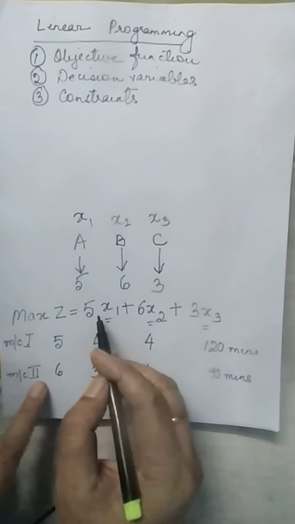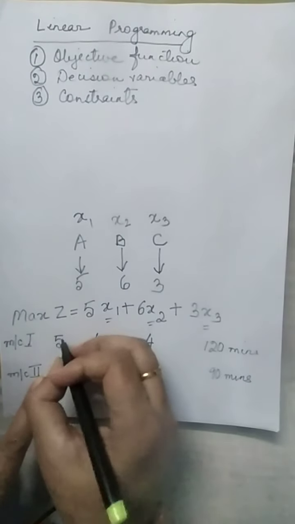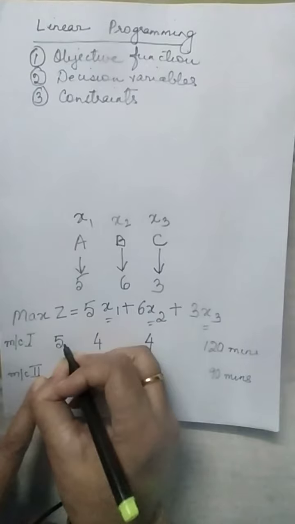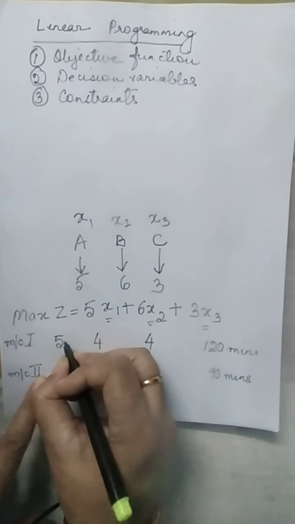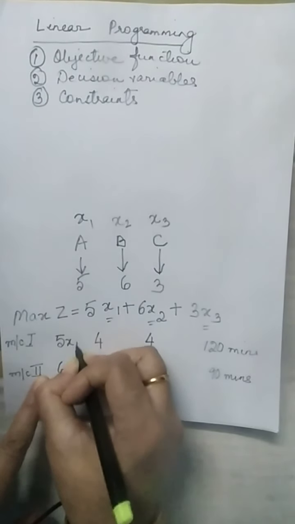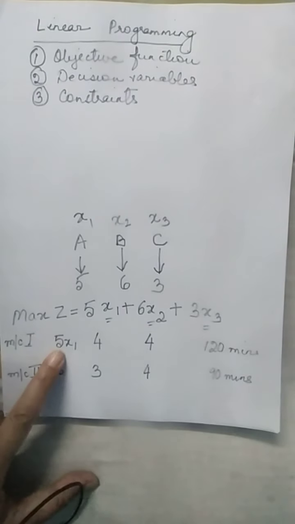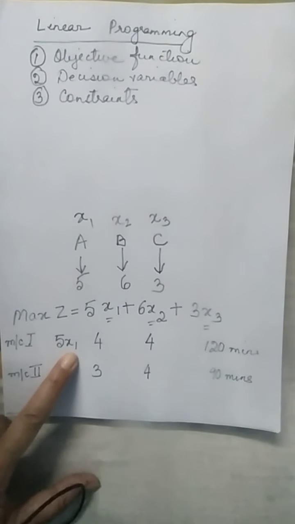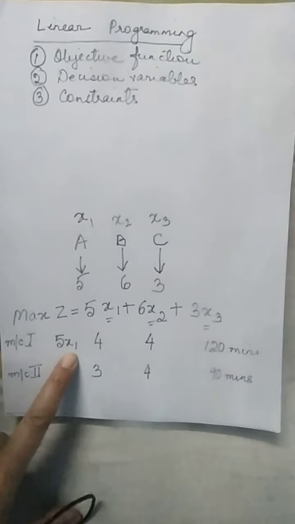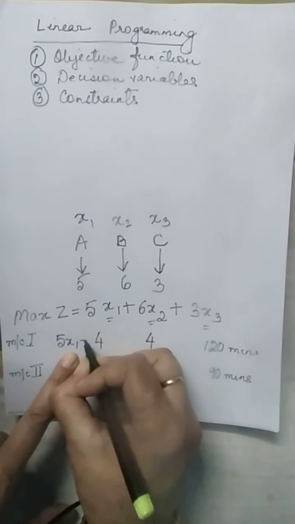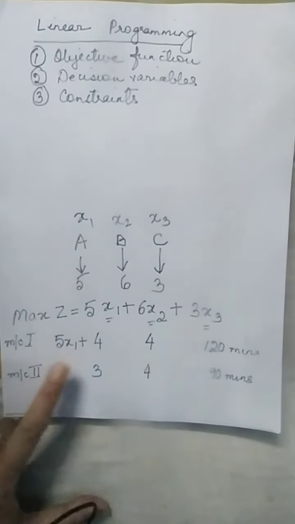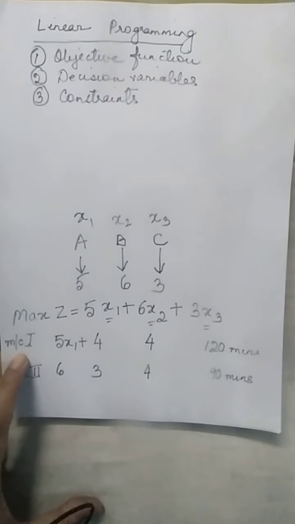Now, I am manufacturing x1 units of A. So, time taken on machine 1 by A is 5 into x1. Every unit will require 5 minutes and x1 units are manufactured. So 5x1 time will be taken up by product A on machine 1.